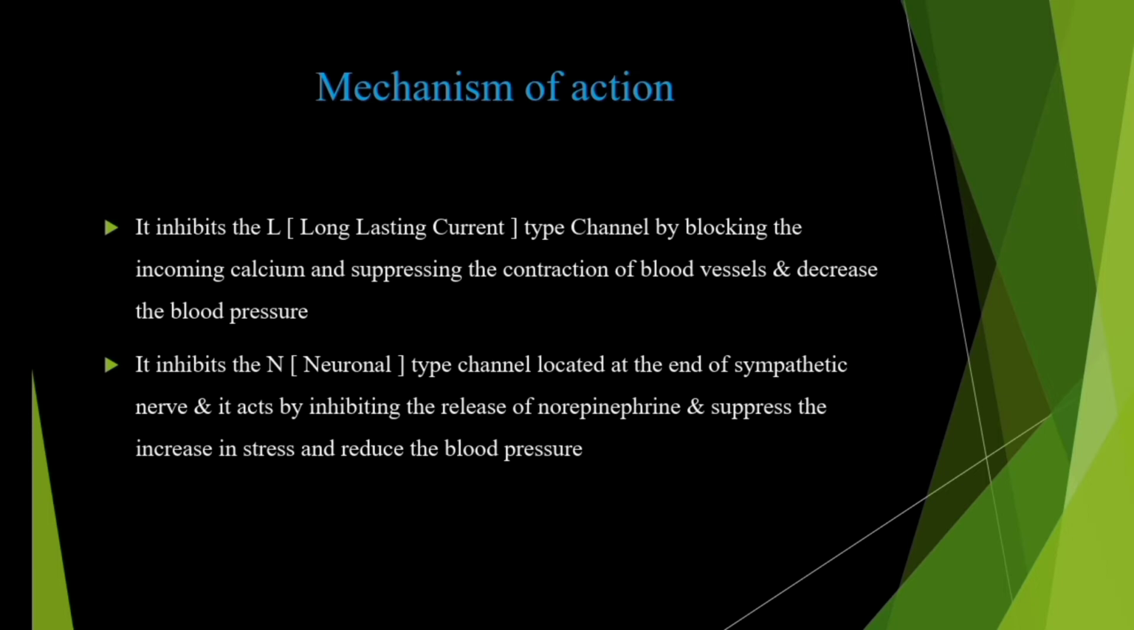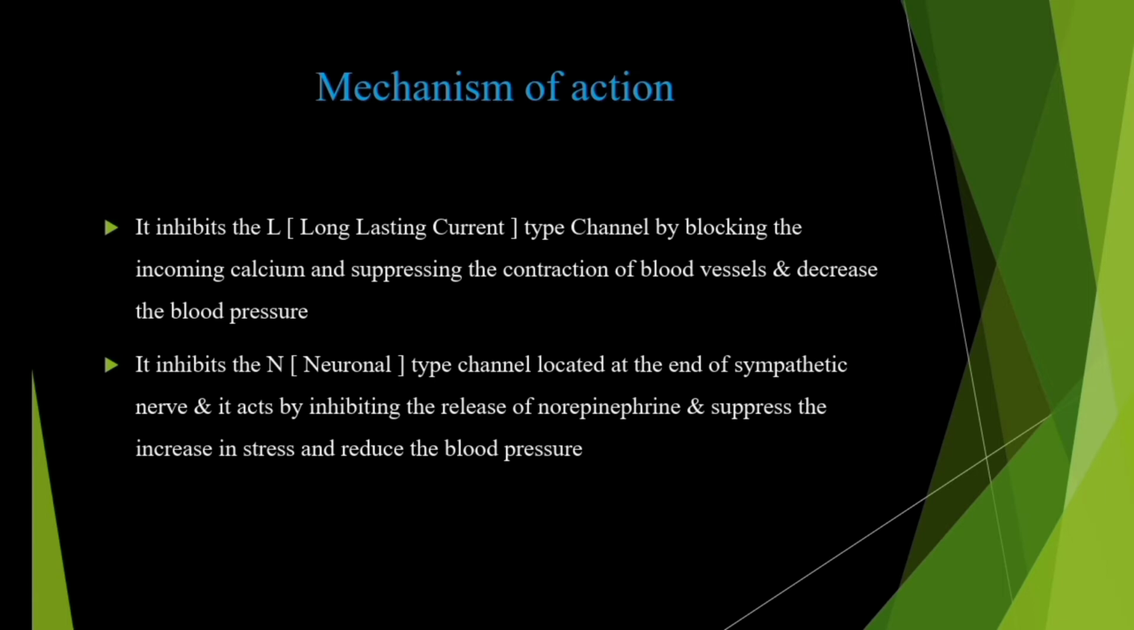And next, it will be inhibiting the N-type channel. So this N-type channel is the neuronal type of channel. This channel is actually located at the end of the sympathetic nerve. Now coming here, at the end of the sympathetic nerve, by the inhibition, how will it be inhibiting? It will inhibit the release of the norepinephrine.